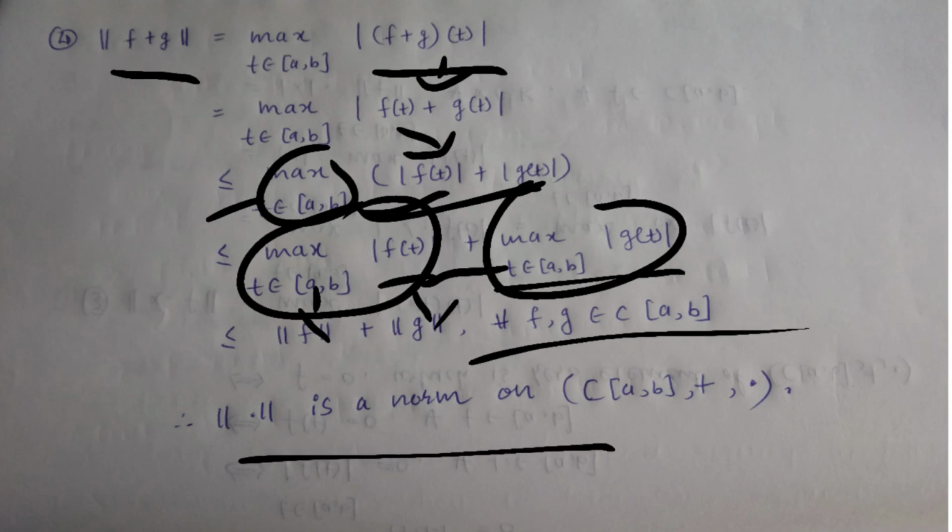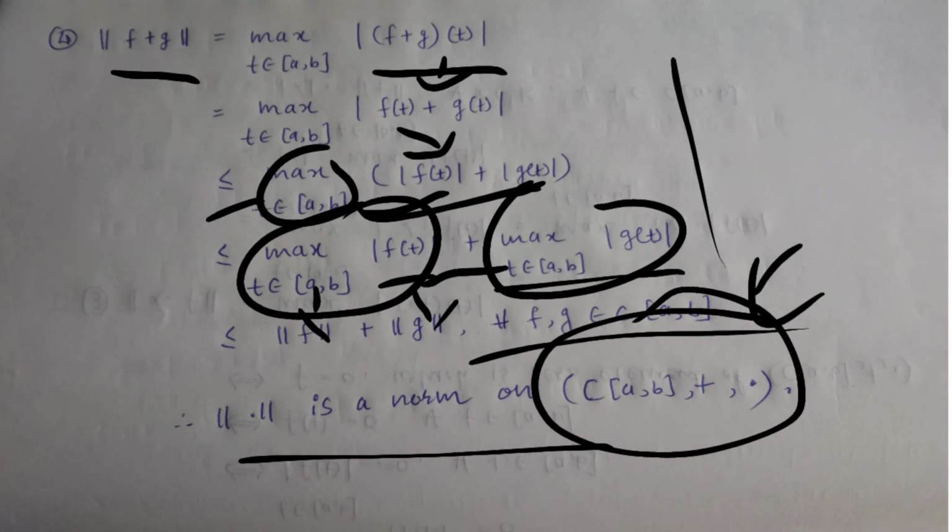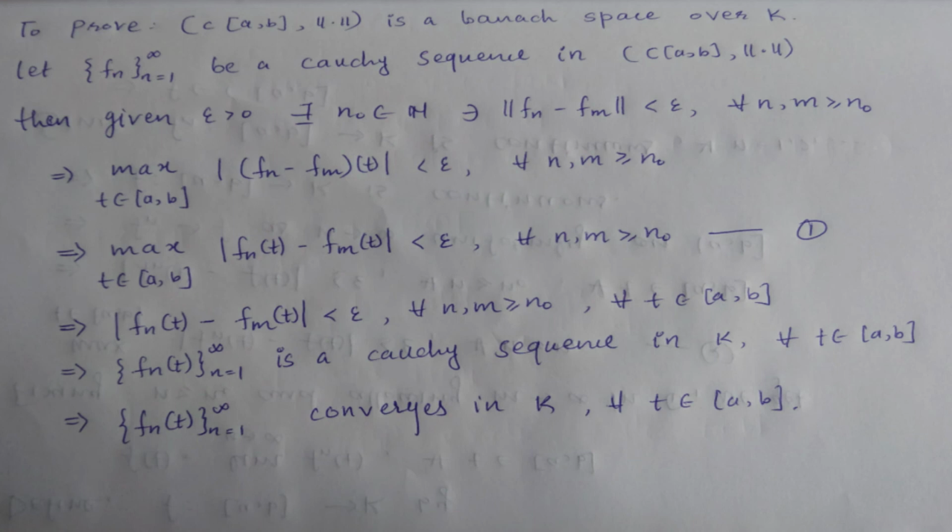So here from these four properties we can say that this is a norm on this vector space, that is C closed interval AB with plus and dot. Now what remains to prove is that the space C closed interval AB with this norm is a Banach space over K. So for that, let Fn, where n is running from 1 to infinity, be a Cauchy sequence in this space.